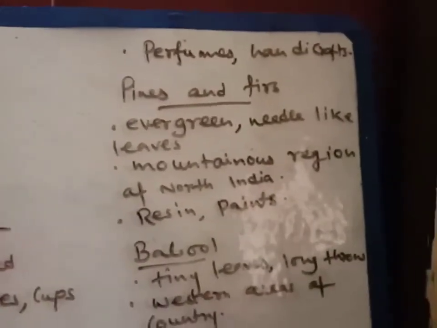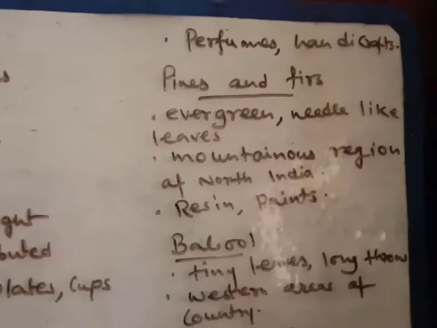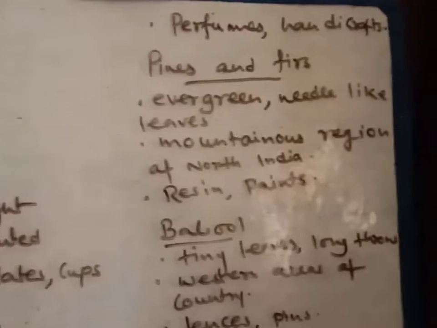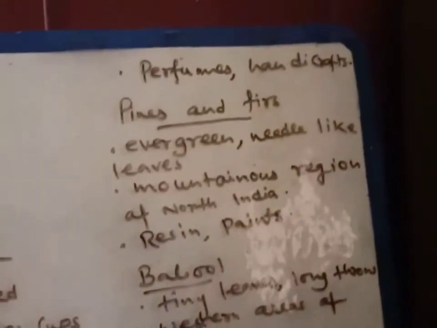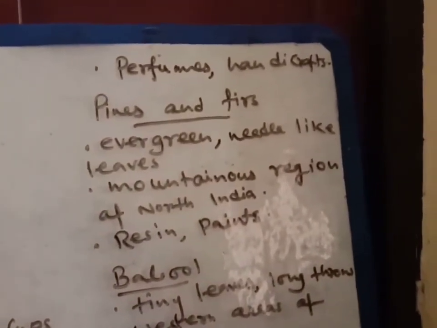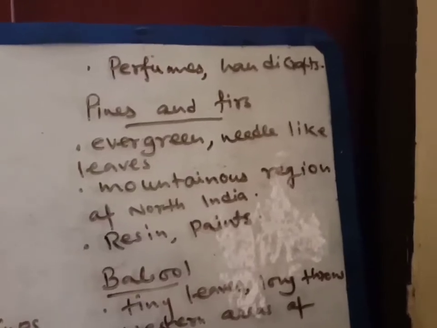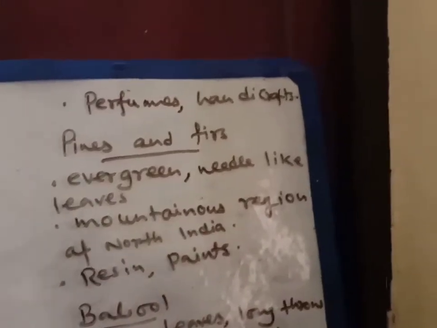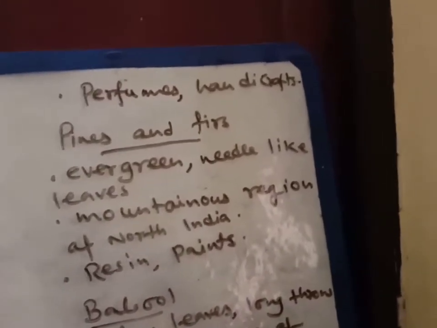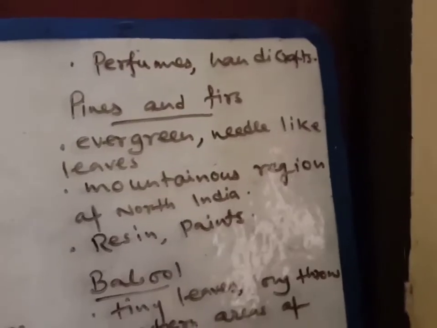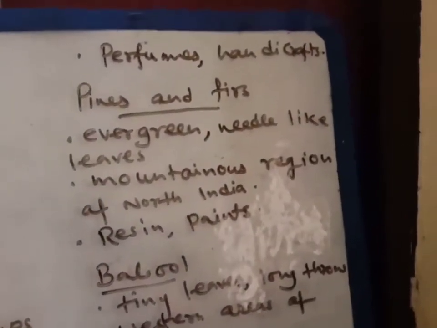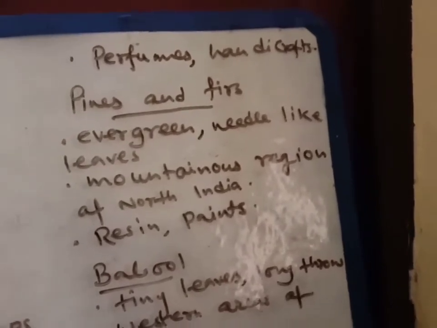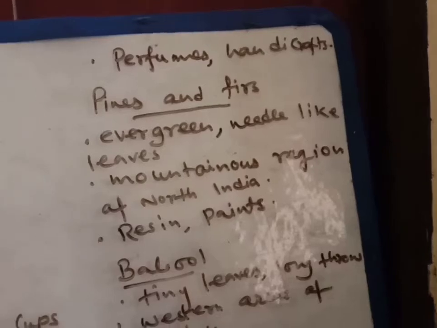Because we generally get these trees in the mountainous region. You can see the second point I have written, mountainous region of North India. So at the time of snowfall, the snow will not stack upon the head of the trees, as they have needle-like leaves. With the help of that shape, all the snow will go away from the head part.